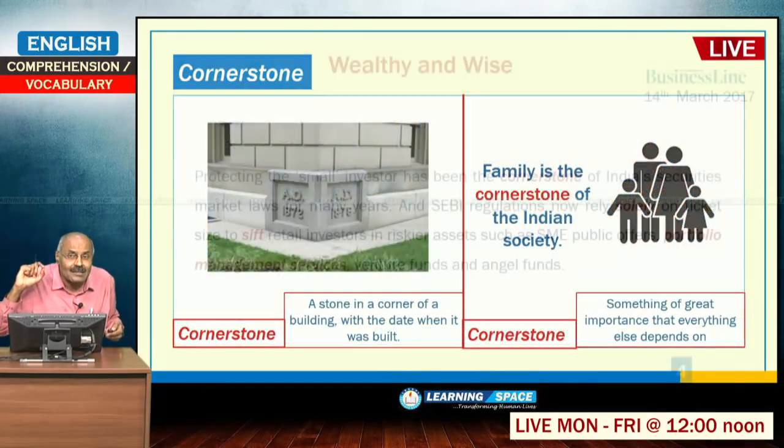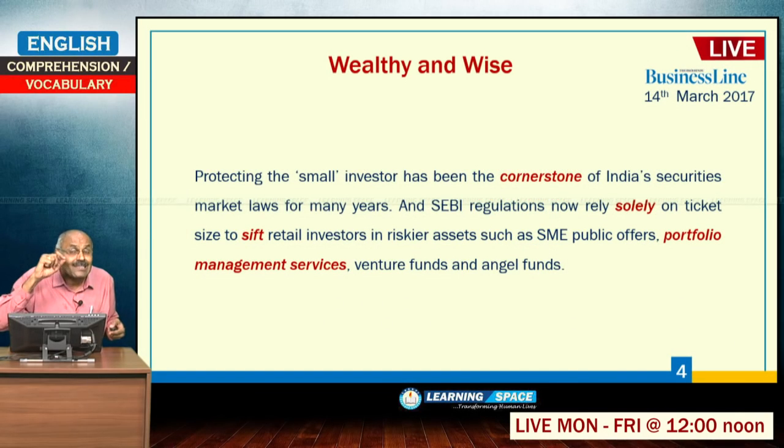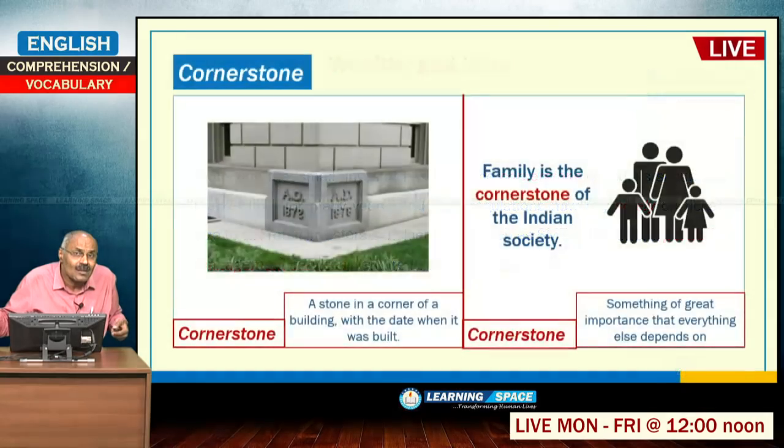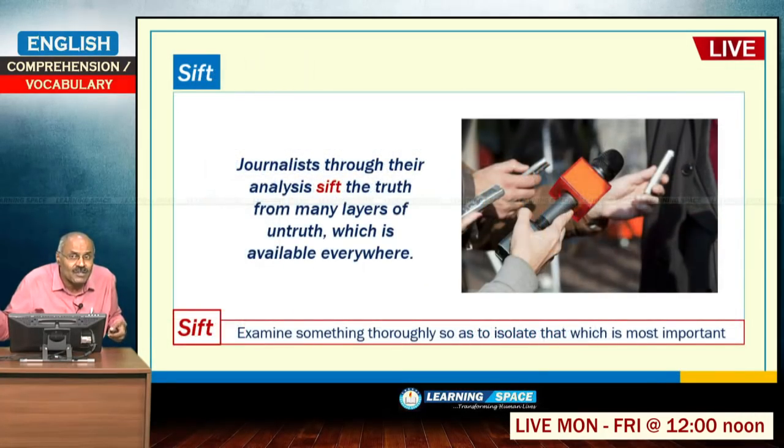So, let us look at the paragraph here: SEBI regulations now rely solely on ticket size to sift retail investors. So, what is the meaning of sift? Sift means examine something thoroughly so as to isolate that which is most important. This word you frequently come across.